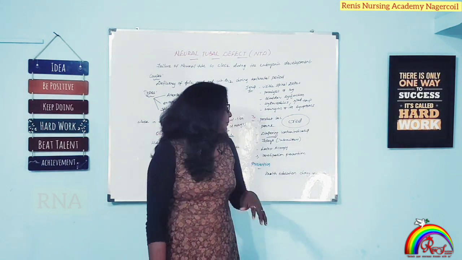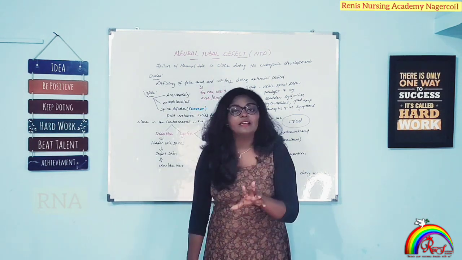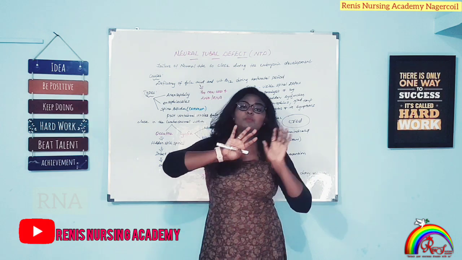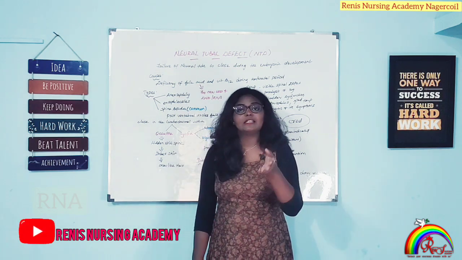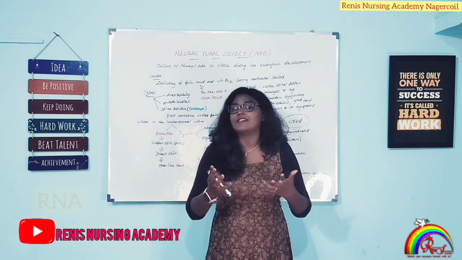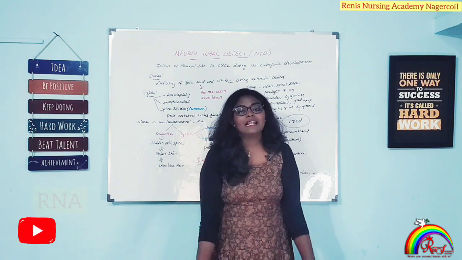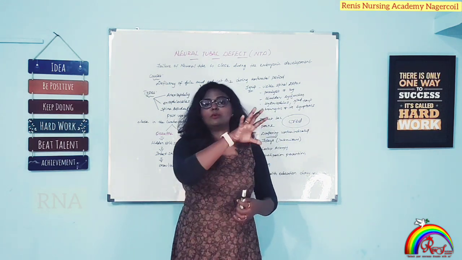And the last topic of this is about prevention. In the beginning itself, I clearly mentioned that the main cause of spina bifida is the deficiency of folic acid and vitamin B12 during the antenatal period. So what can we do? We can give health education to the mother during the antenatal visit.